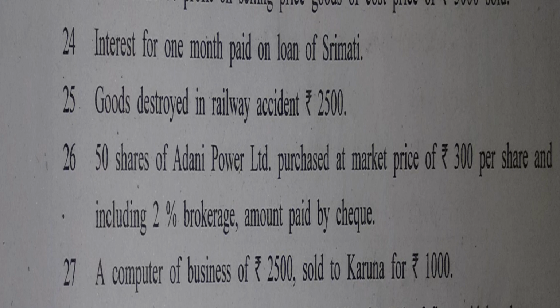A computer of business of rupees 2,500 sold to Karuna for rupees 1,000. A computer of rupees 2,500 sold for rupees 1,000. There is a clear loss of rupees 1,500.